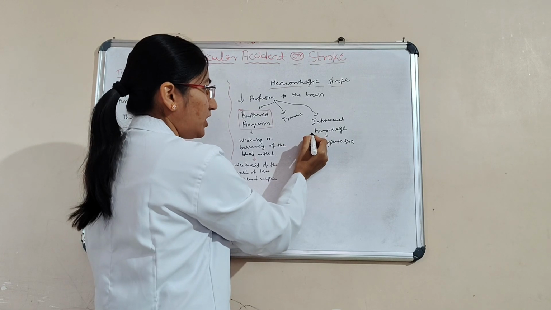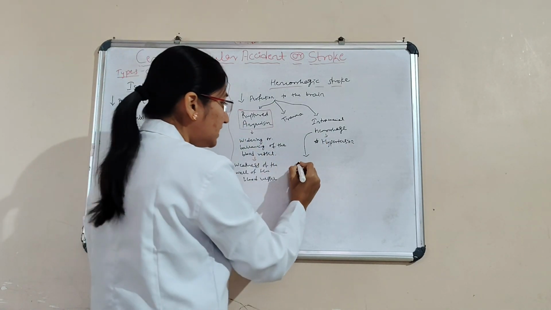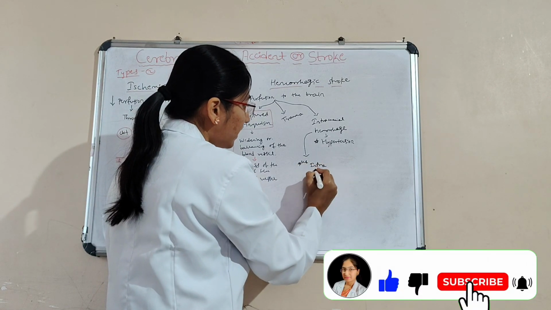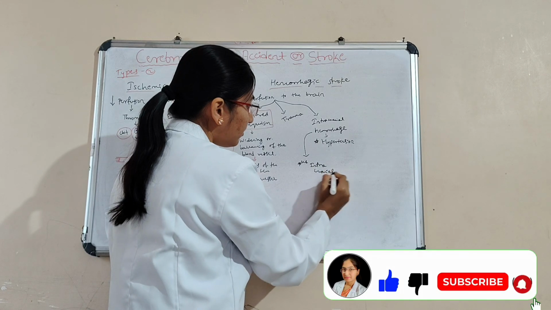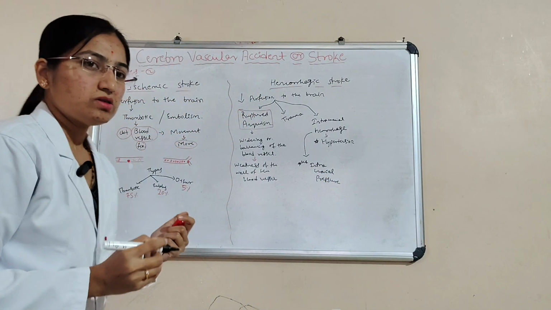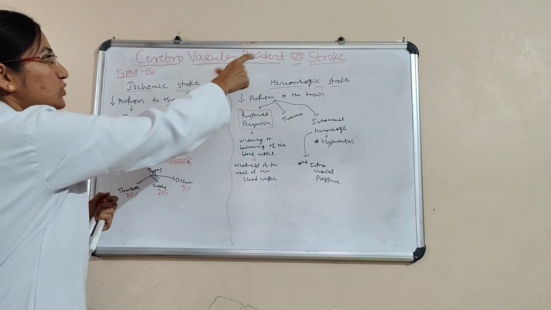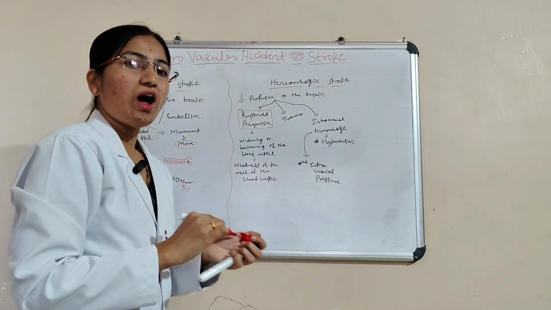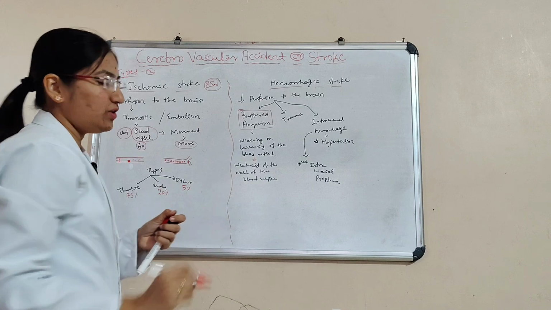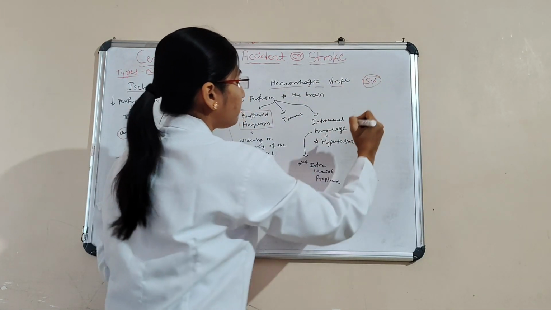Here, due to the hemorrhage, we can observe increased intracranial pressure. This is all about the types of cerebrovascular accident, and it is going to affect 85% here, and then 15% overall.